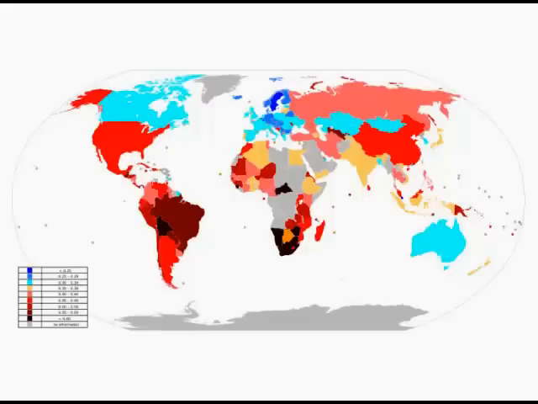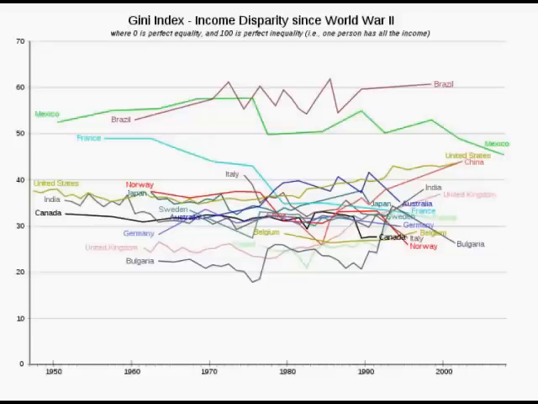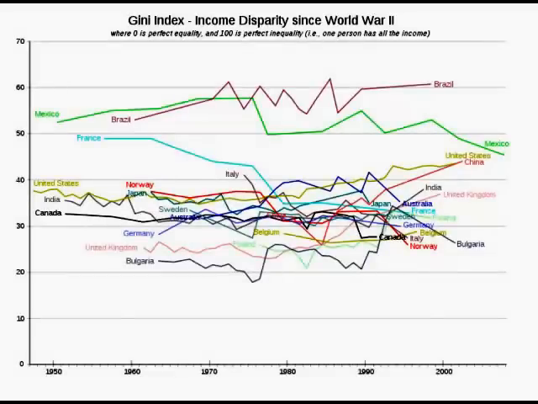This chart is interesting, but it's not nearly as interesting as the one I'm going to go to next. And this is a graph of the Gini index for several countries around the world. We just calculated the Gini coefficient, and we said a higher degree of income inequality was represented by a higher Gini coefficient. So as you look at this particular line graph, you see Mexico in green, and Brazil looks like a purple.